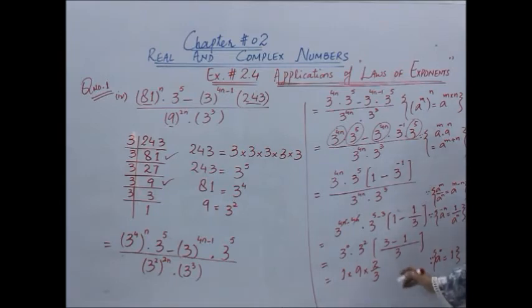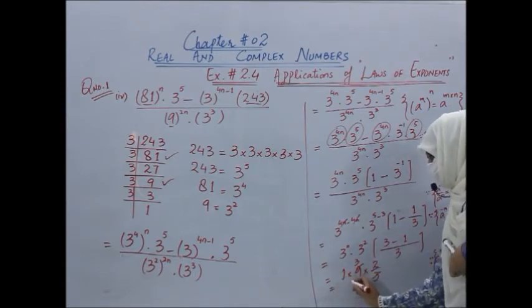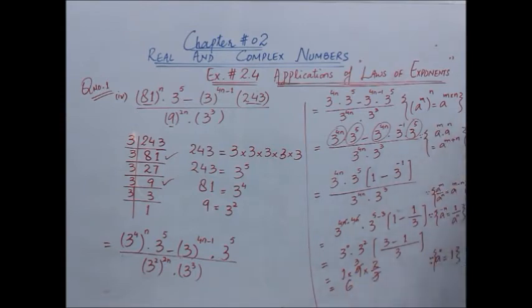Now you just have to simplify it. 3 into 3, 9, and 3 into 2 is equal to 6. So 6 is your required answer. Now let us solve the second question.